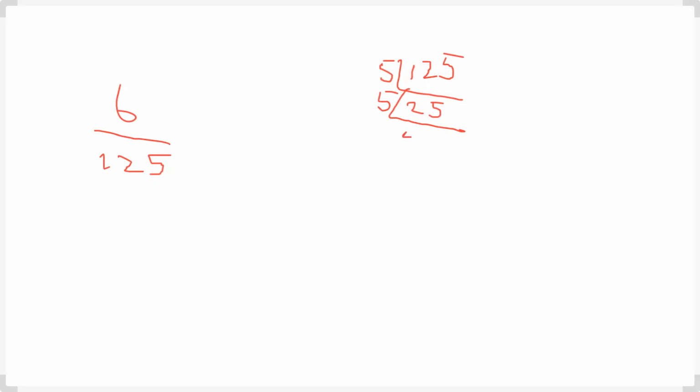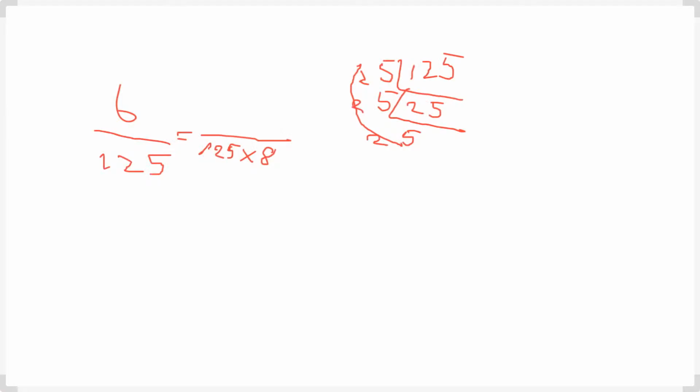So 125 is 5 into 5 into 5. Here there are 3 5s. We multiply by 2 into 2 into 2, which is 8.